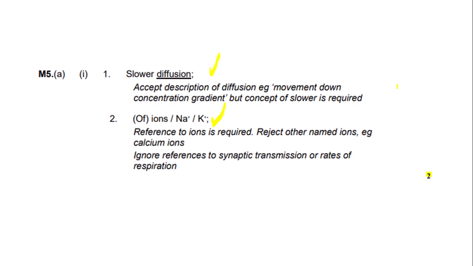Also here it says reference to ions is required. So reject other named ions, for example calcium ions, as these are not involved in nervous impulses. They are involved in synapses. Also it says ignore references to synaptic transmission or rates of respiration, as the question is investigating the rate of nervous impulses.